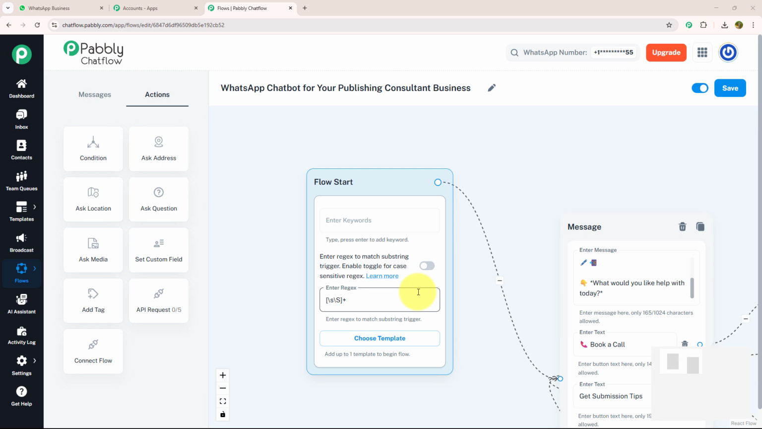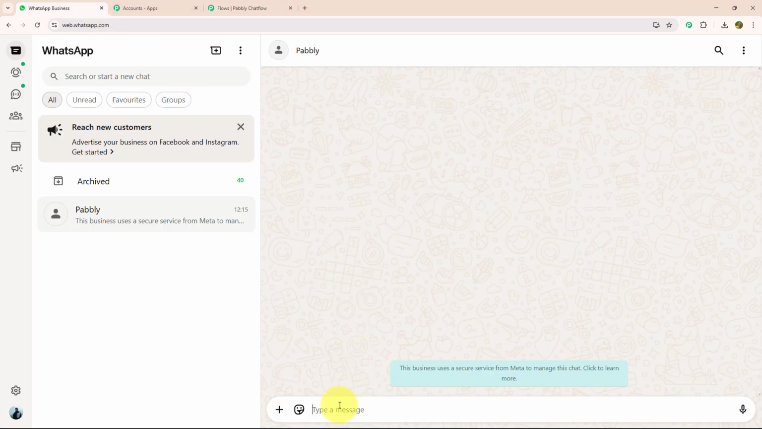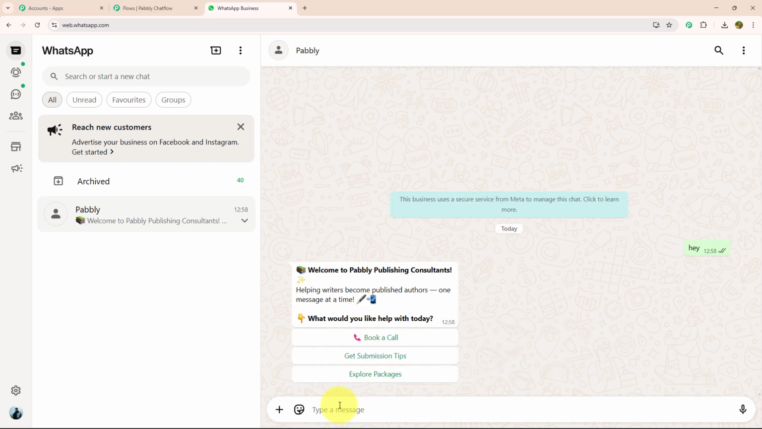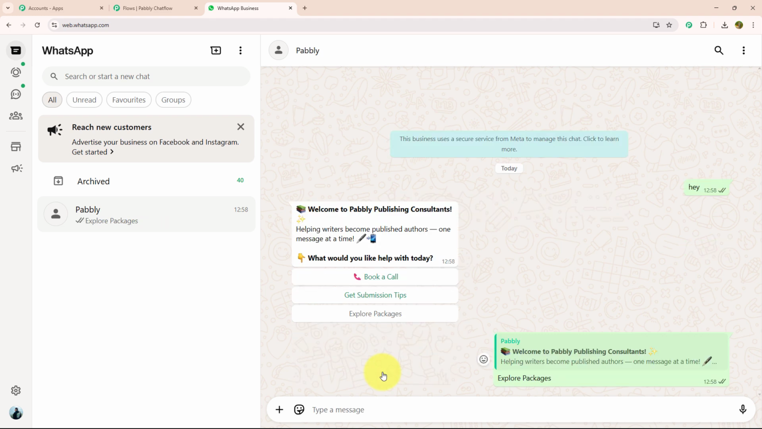Let me show you its real-time working. For that, we need to open WhatsApp Web, and over here, I'm going to type a key message. For example, hey. As soon as I have entered my key message, I got a reply in which they welcomed me to the Pabbly Publishing Consultant, and with that, they provided me 3 action buttons: book a call, get submission tip, explore packages. Let's click on explore packages.